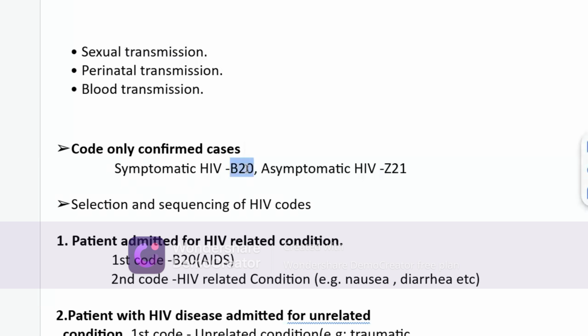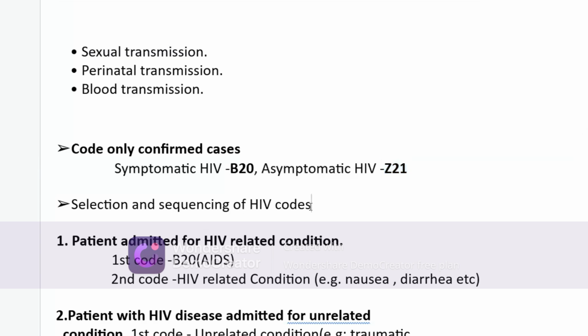B20 for HIV. If asymptomatic, it means that in the blood test HIV viruses or HIV-related antigen are present, but symptoms are not showing, then we code Z21. Now the sequencing of HIV, that is the second guideline.